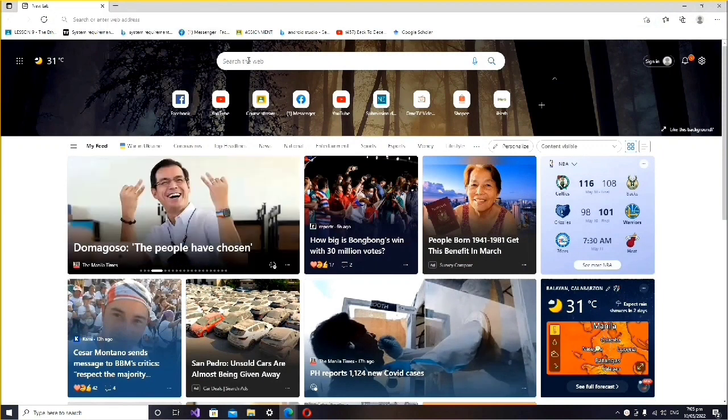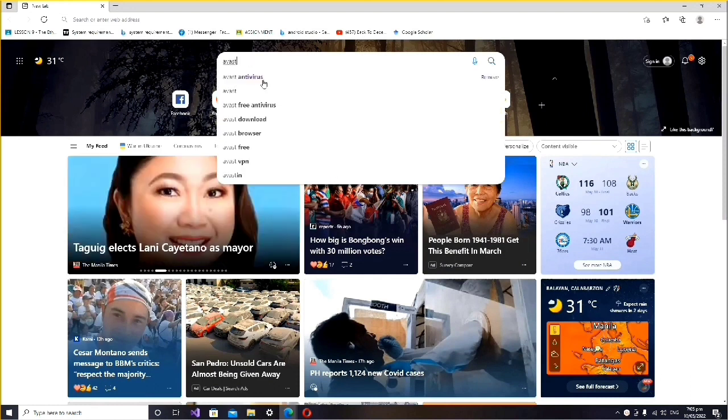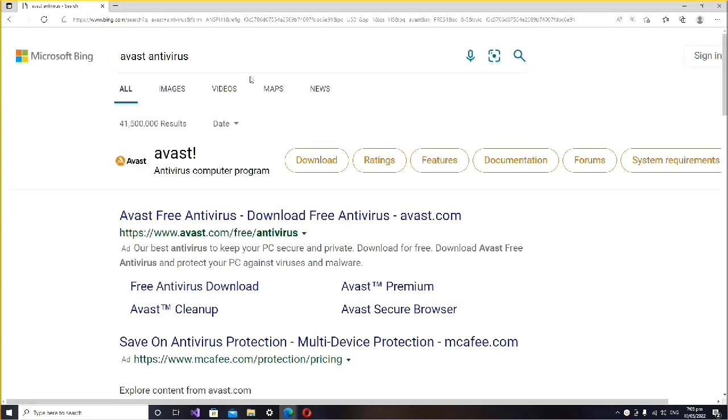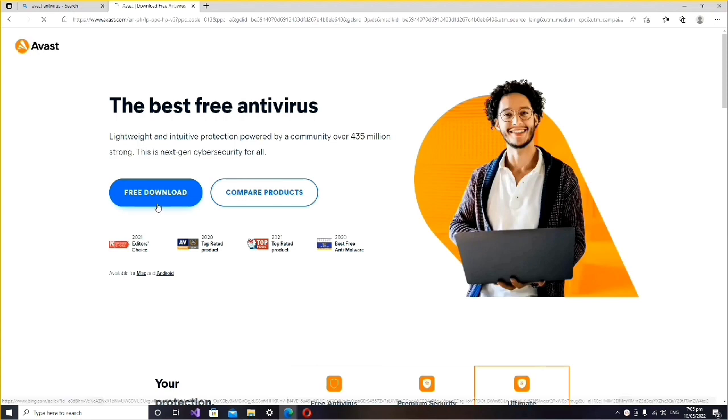Then type AVAST free antivirus on the search bar. Then click AVAST free antivirus, download free antivirus. Then the page will be directed to the profile, and then we will just click free download.